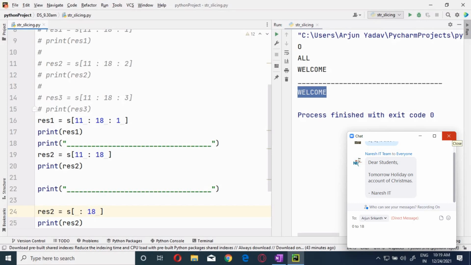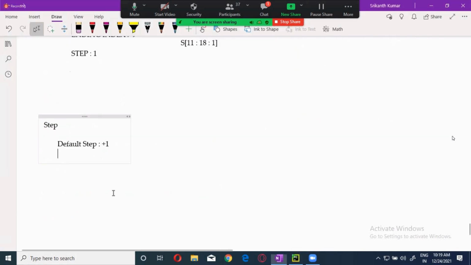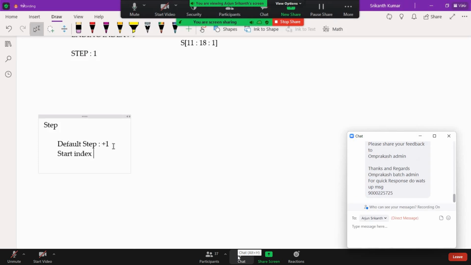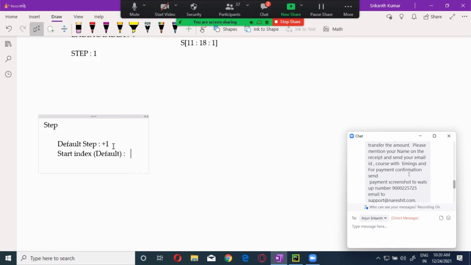The indexing will start from the starting of the string. So you will be having a default. See, if that step is not given, default step is 1. Suppose when the step is not given, and also the starting index is not given, the default starting index will be 0.